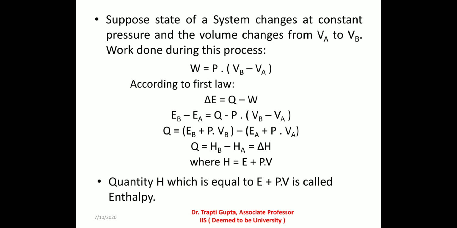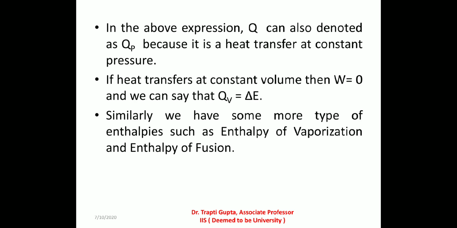So we can say that Q is equal to HB minus HA, and in this equation H is equal to E plus PV. In the above equation, E, P and V are definite quantities and represent the state of the system. Hence, H is also a definite quantity and represents the state of the system.